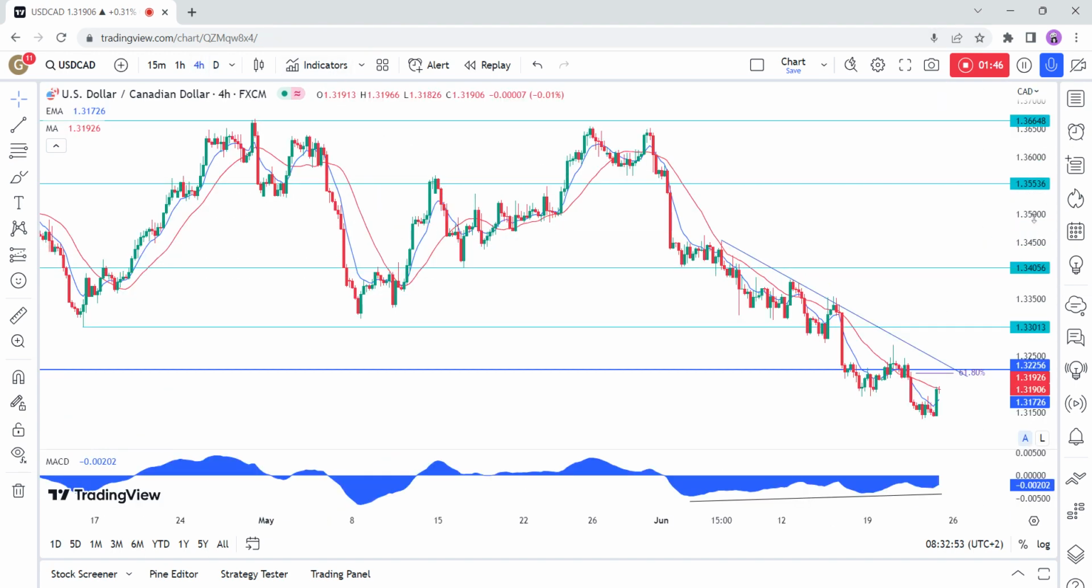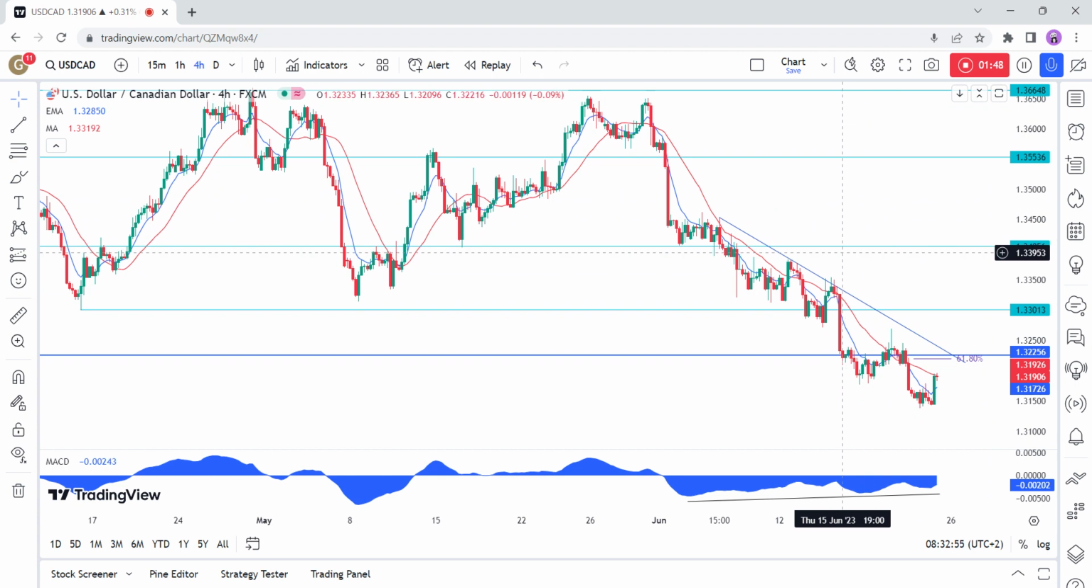On the 4-hour chart, we can see that the whole move lower since the 134 level has been diverging with the MACD. This is generally a sign of weakening momentum, often followed by pullbacks or reversals. In this case, the pullback should end at the downward trend line here, where there's also the previously mentioned 132.25 resistance and the daily 8 moving average.